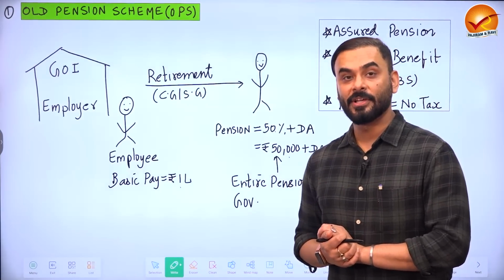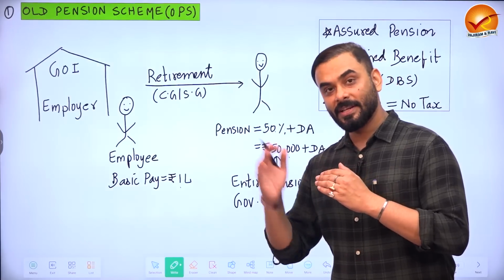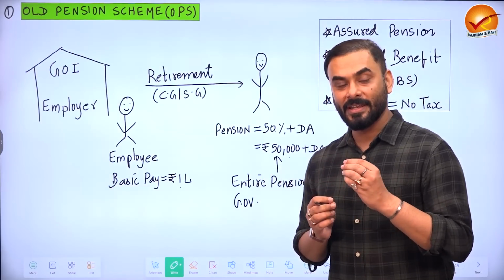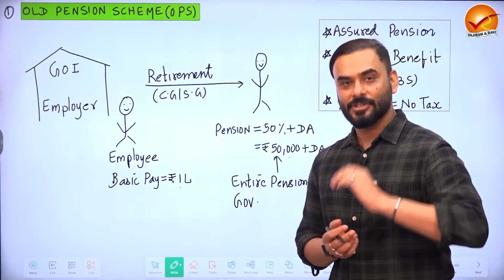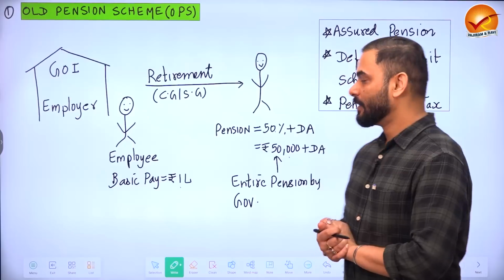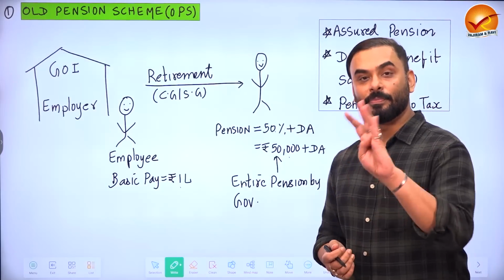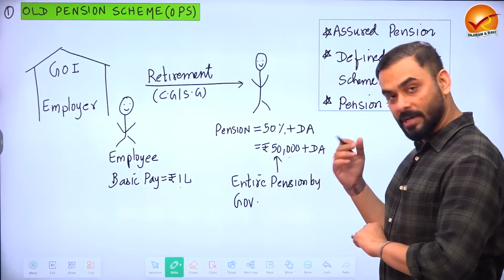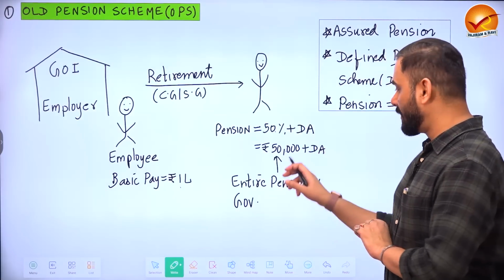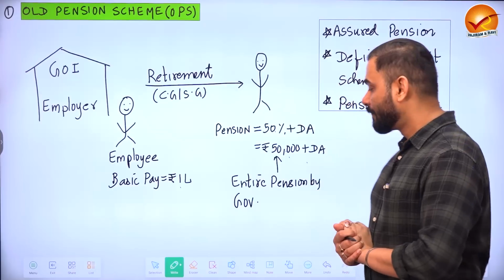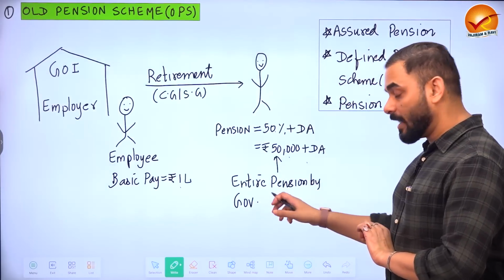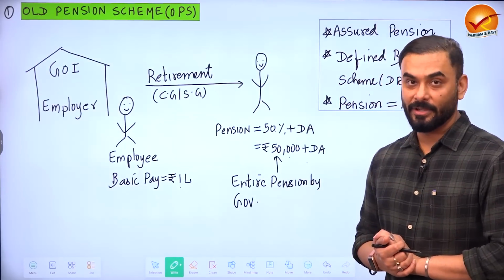What is dearness allowance? Whenever inflation increases in the economy, the government of India increases the salary to compensate the people for the rise in inflation. That is called dearness allowance. So for example, dearness allowance of 4%. So 50,000 plus whatever is the dearness allowance based on inflation will be given to you as your monthly pension. This entire pension was provided by the government of India.